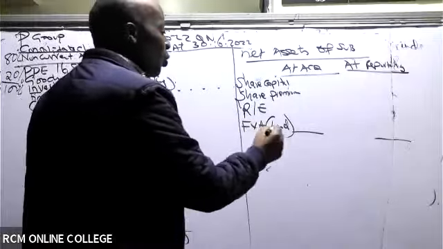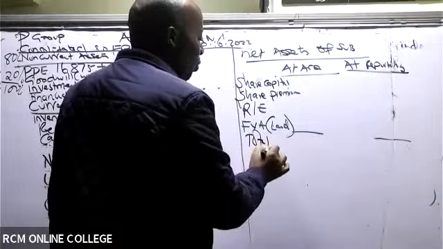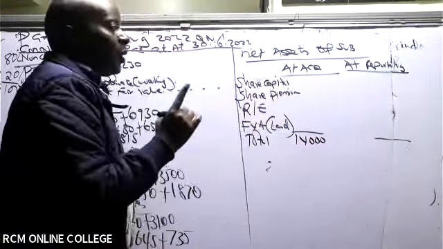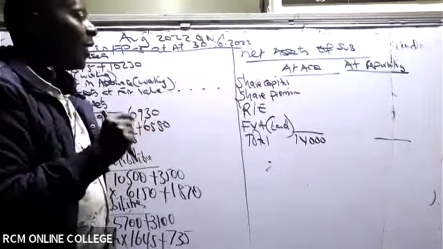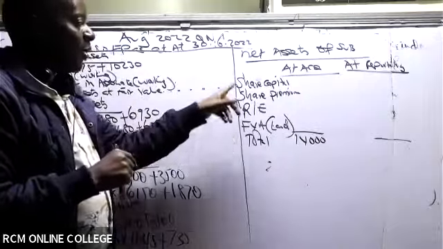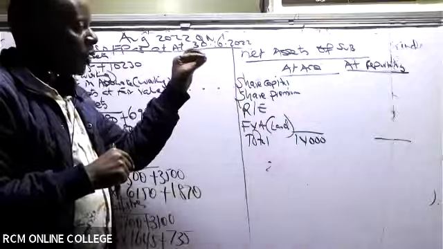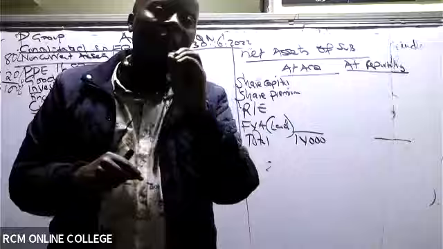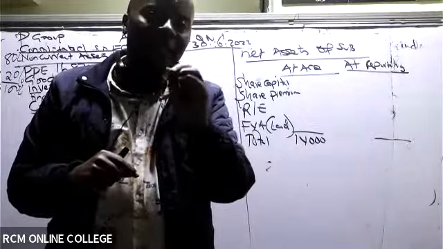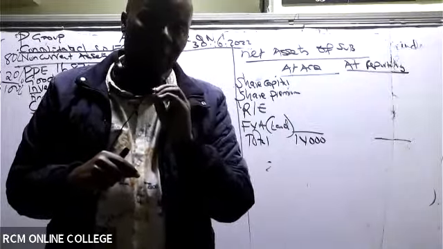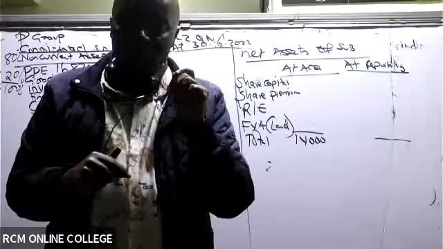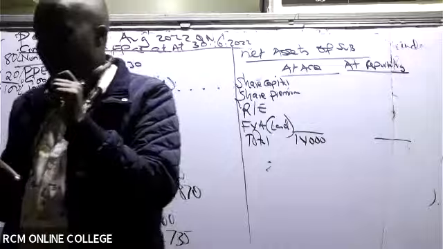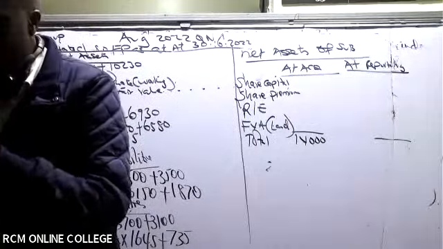So in this case here, the total is 14,000 at acquisition. Can you be kind to Mwalimu here and read for me the share capital? What is the share capital of the subsidiary? Not of the parent. Here we are looking at the net assets of the subsidiary. Go to that equity column. So share capital of the subsidiary is 10,000, isn't it?